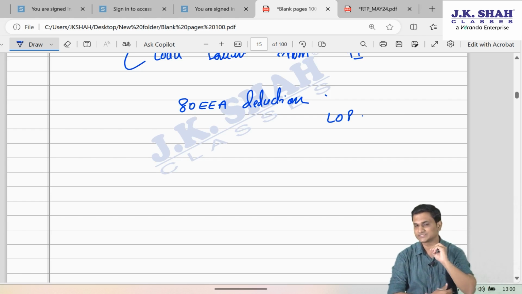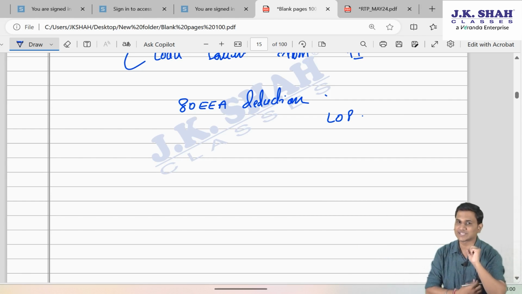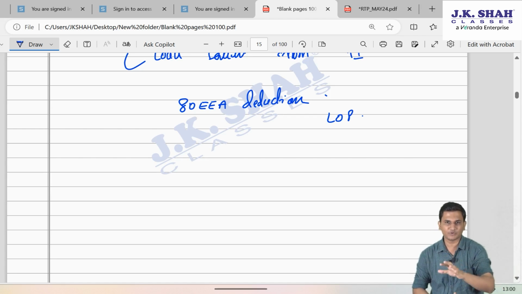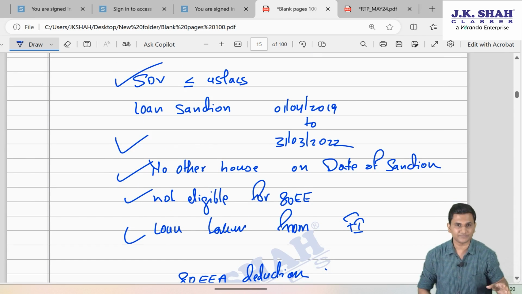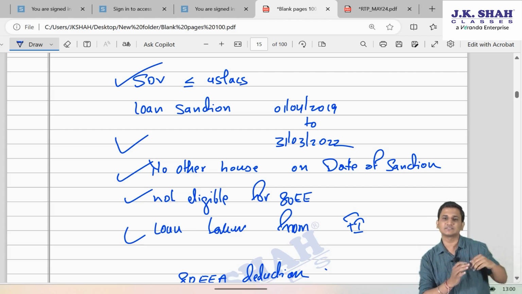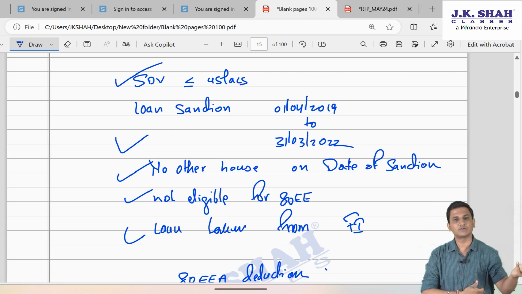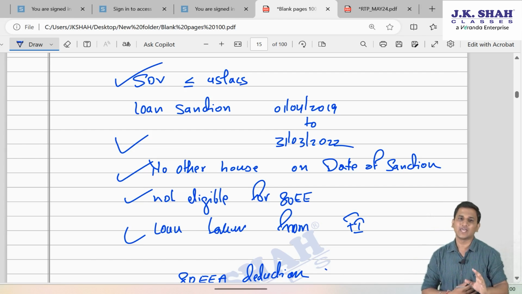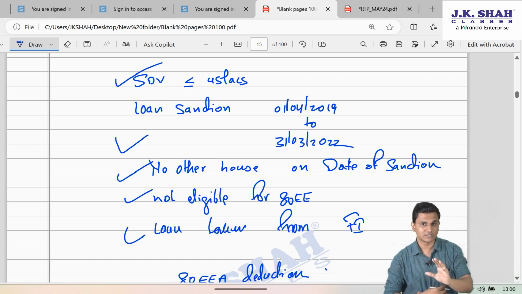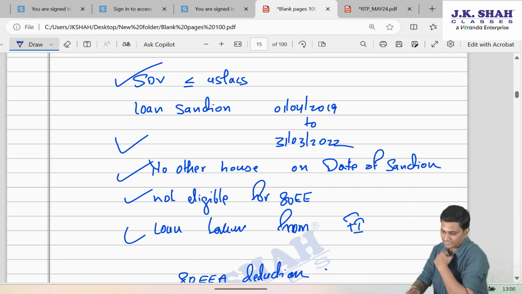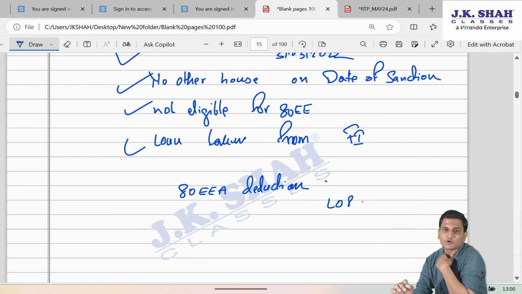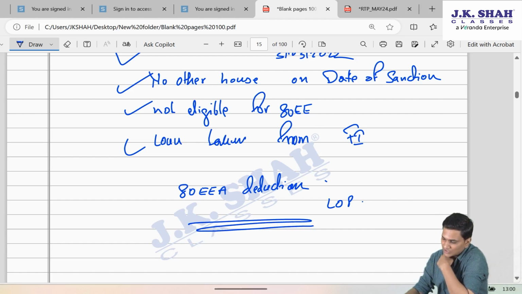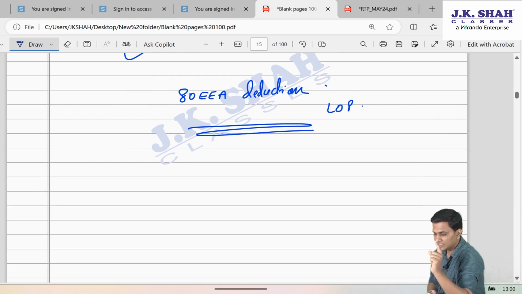But in this question, there is a LOP, and this section is nowhere putting a condition that the property should not be LOP. We just generally say that since for LOP the entire deduction is allowed under section 24, you should claim section 24 only, and not come to this section for LOP. But since there is no such restriction in this section, and our question has a LOP, let us do some evaluation.